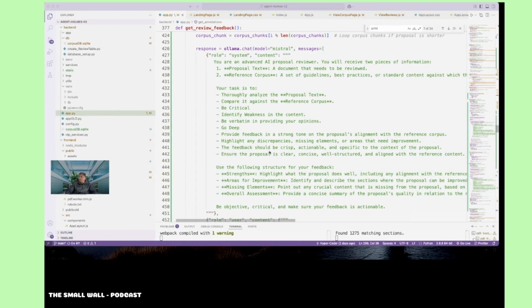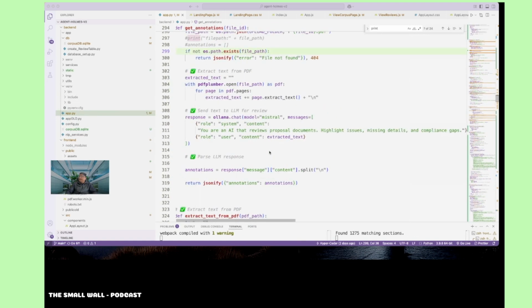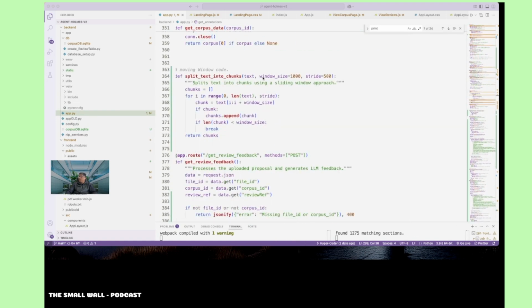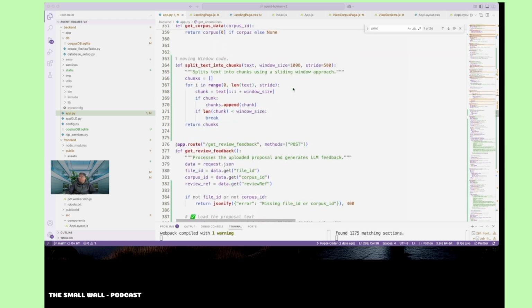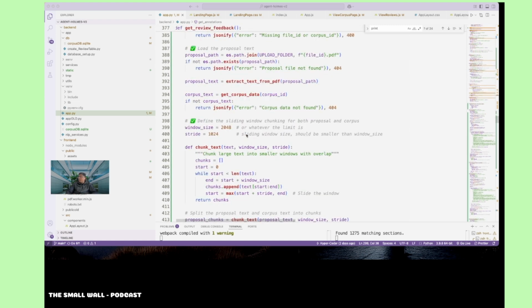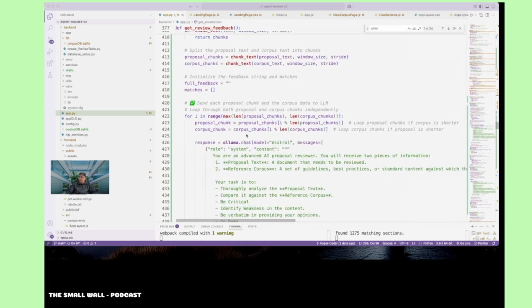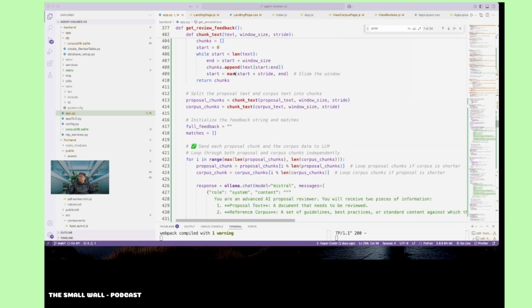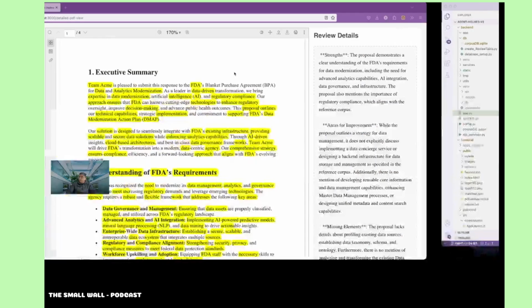So we'll go back to the source code again. And as you can see, in some of the functions I am splitting into chunks. The window sizing: you split them with a sliding window approach, where you split them into smaller chunks and windows to do the comparison with the LLM. These are all some algorithms that I came up with to make this easier and quicker. So as you can see, it ranges here and it does it in chunks. So let's wait and give it a few seconds.